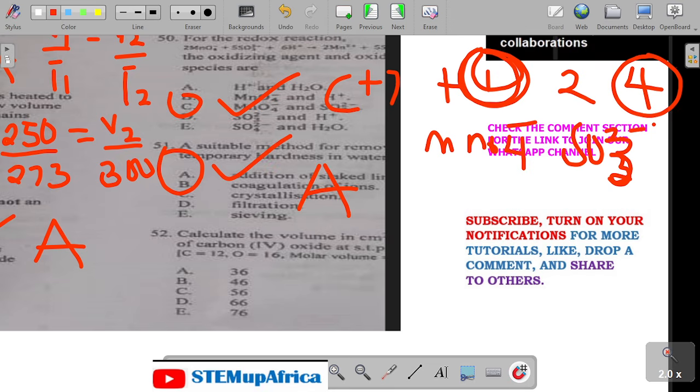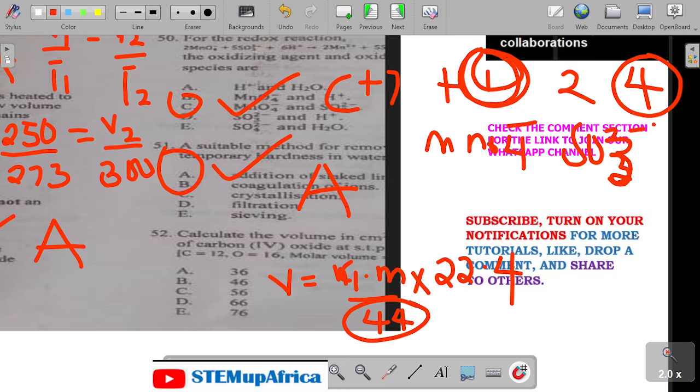Then 52, calculate the volume in cm cube of carbon dioxide at STP. This question is not complete. I can't see the given value. They give us the mass of carbon dioxide. So volume is the given mass over 44, times 22.4. You can try that out tomorrow. Any value they give you as the mass of carbon dioxide, molar mass of carbon dioxide is 44. So multiply it by 22.4, divide by 44, and you should be able to get one of these options.